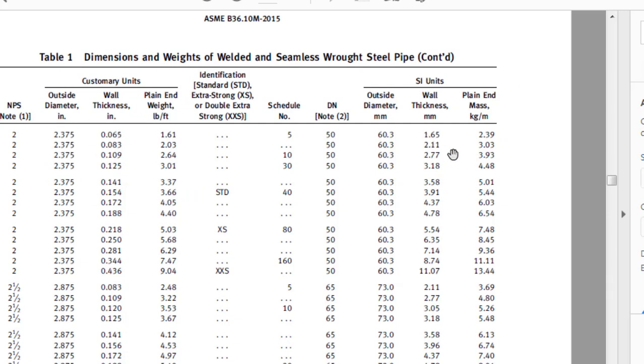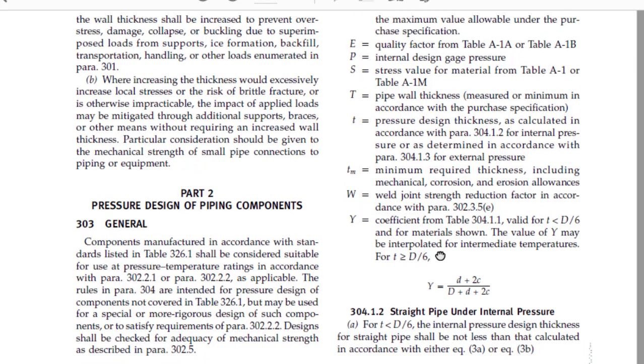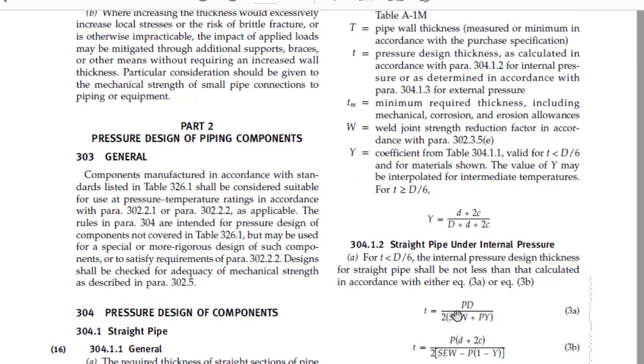This is the wall thickness of the pipe. See, here you can find the wall thickness, and here you can find the outside dia of the pipe. So these are the two values we can get from 36.10. And what is small t? Small t is the calculated pressure design thickness. If you look at it, this is the calculated pressure design thickness.